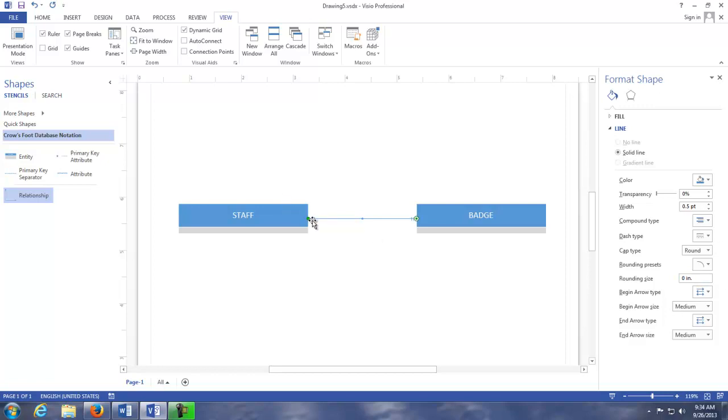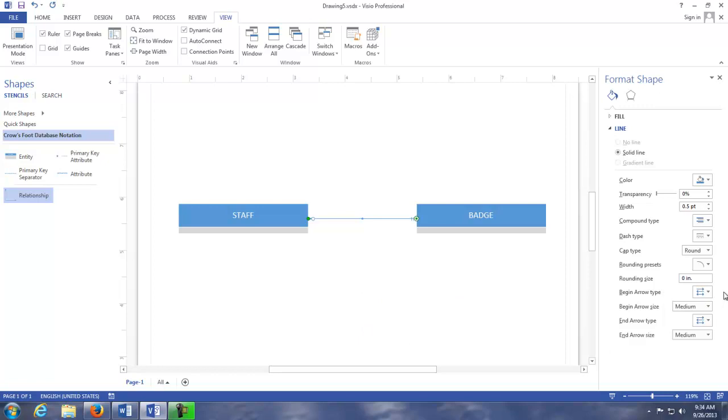But anyway, try to dash the line, and now I have to take care of this line ending. It's got to be a hash hash. Here we have begin arrow type and end arrow type. Who's the beginning and who's the end? This is the beginning. You know why? Because I dropped the relationship line on him first, and then I picked up the other end and dropped it on badge after the fact. So whoever you drop on first is the beginning of the line, and then the other guy is the end of the line. You have to be mindful of that. Here it's not a big deal because it's a symmetrical line, but when they're asymmetrical lines, you really have to be careful. A very common mistake among students is to give me a backwards line. So you just need to pay attention.